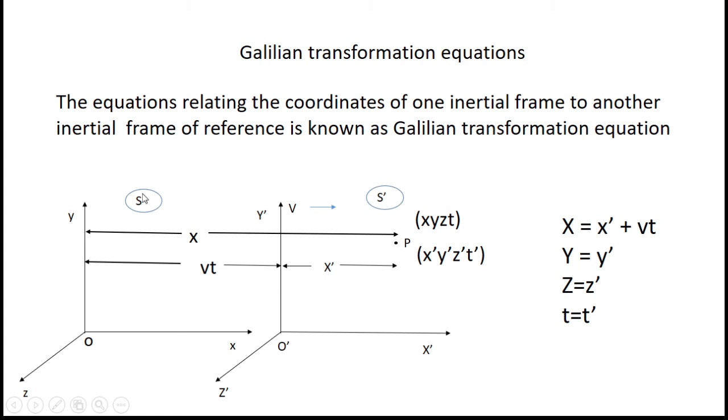So here in general, in order to derive the Galilean transformation equations, we are considering one frame at rest and another frame moving with velocity v along the positive x direction. Now assume that there are two frames S and S dash. S dash is moving with constant velocity v with respect to S in the positive x direction, and assume that at time t is equal to 0 both of these frames coincide. They start from time t is equal to 0. So hence we can say that t is equal to t dash.